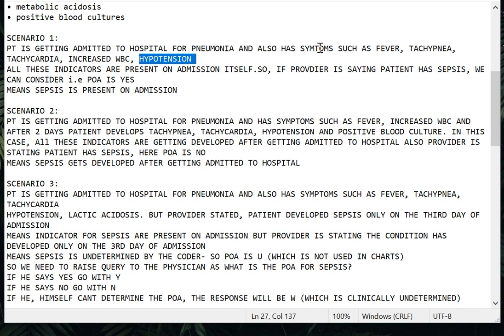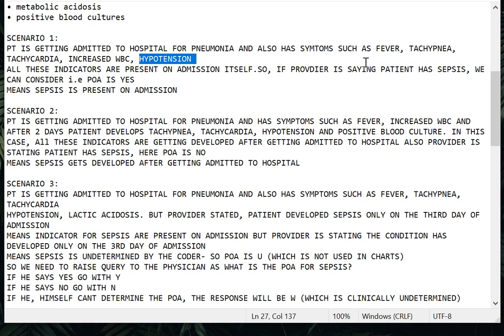So, when a condition, or the clinical indicators related to that condition, is present while getting admitted to the hospital itself, then the POA for that condition is yes. That is why we can consider the present on admission status for sepsis is yes, because the clinical indicator for sepsis is present while the patient has arrived. During the arrival itself, the patient has the symptoms.